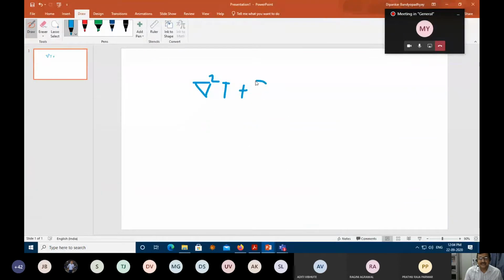Alpha is the thermal diffusivity, del of T by del of tau, where tau is the time and this T is the temperature.